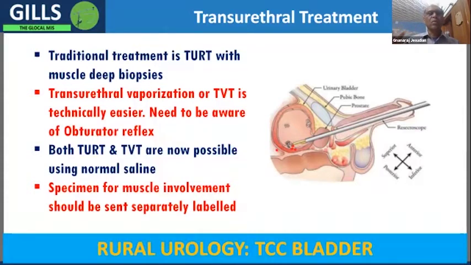And if you're holding the scope stiff, then it can perforate and cause injuries. So one other thing you need to technically learn, especially when you're doing vaporizing, is to hold the scope gently, and if there is any movement, leave it so that it doesn't cause any injury because you're holding it tight.